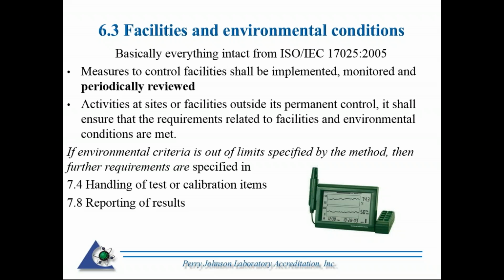Activities at sites or facilities outside its permanent control: the lab shall ensure that the requirements related to facilities and environmental conditions are met. So this is particularly directed at, let's say you're doing work at your customer's location. Say you're going on site doing calibration work, for example. This is addressing if perhaps you go in there and those environmentals are out of specified limits. So we're going to be looking at those instances here under section 7.4, handling of testing calibration items, and also section 7.8, reporting of the results.